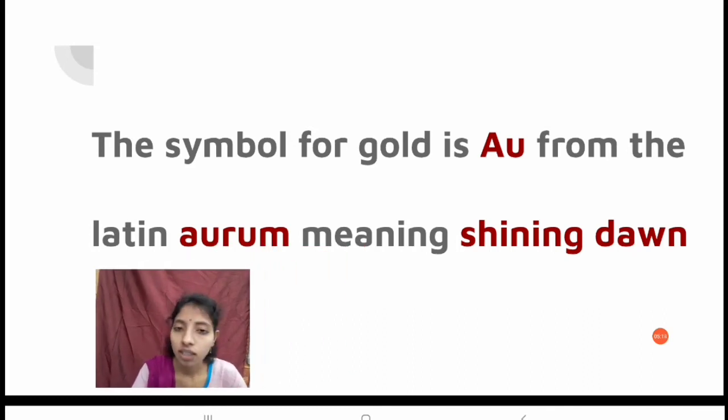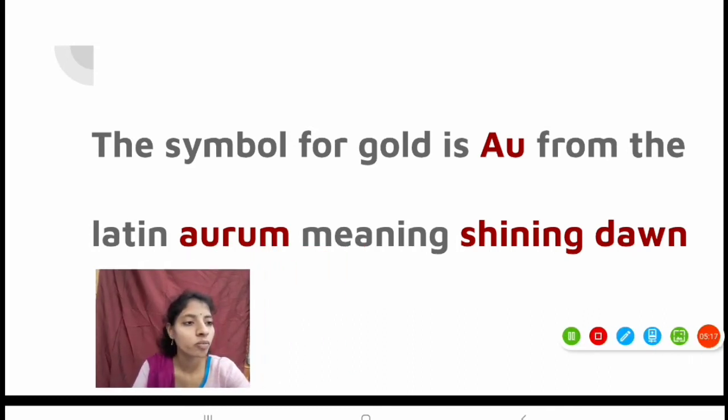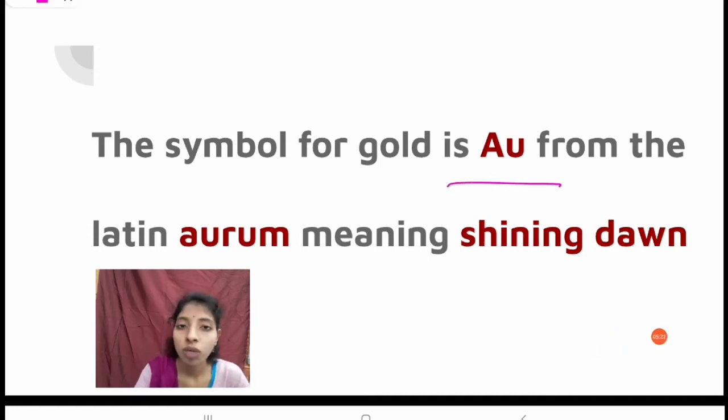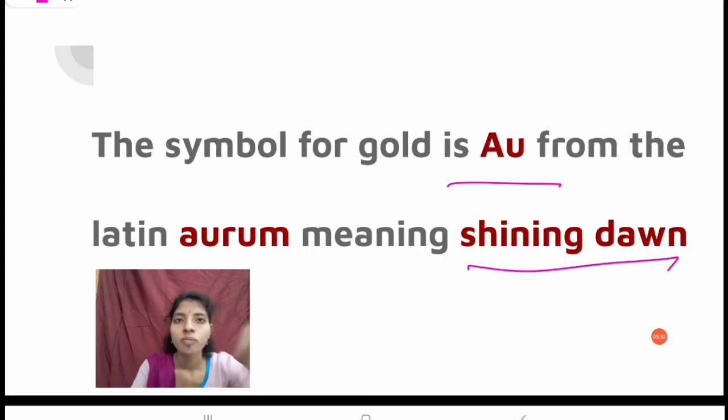So, we can say that the symbol for gold is Au. Okay. The symbol for gold is Au, nothing but aurum. In the Latin word, we call it aurum, meaning shining dawn. So aurum means shining dawn. So that is why the metals have lustrous properties. That means gold, silver, copper, we use as shining materials.